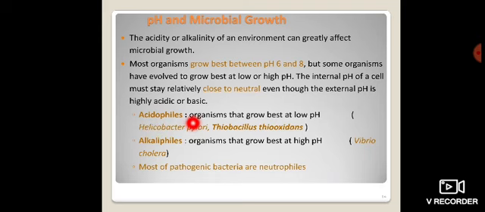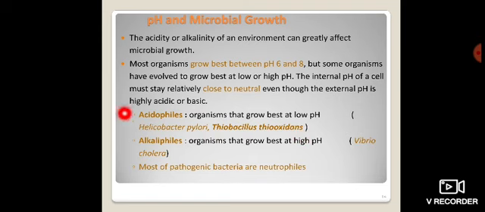So the acidophiles are microorganisms that grow best at low pH. The example is Helicobacter pylori. Everybody knows that Helicobacter pylori is present in the stomach and causes peptic ulcer. The second example is Thiobacillus thiooxidans.